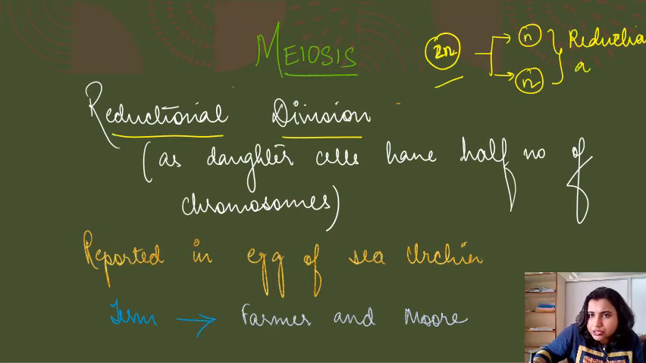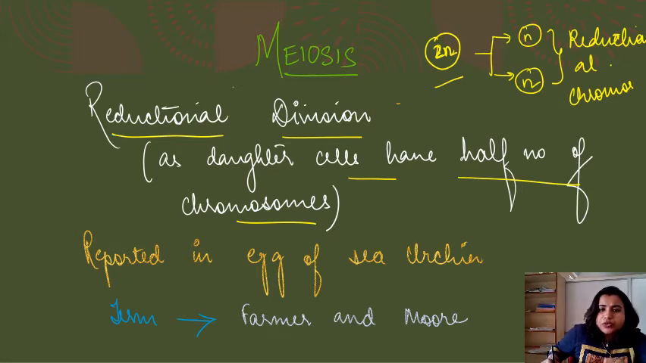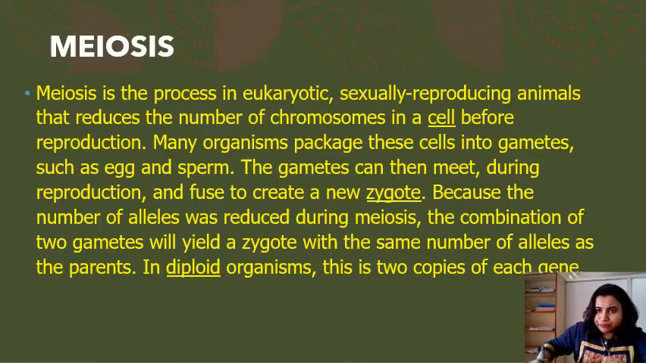Clear what is reductional division? If we compare the number of chromosomes of the daughter cells with the parent cell, there is a much smaller number, half the number of chromosomes, right? The chromosome number gets reduced to half, so we call this division a reductional division. This division was reported in the egg of sea urchin. The term meiosis was coined by Farmer and Moore.